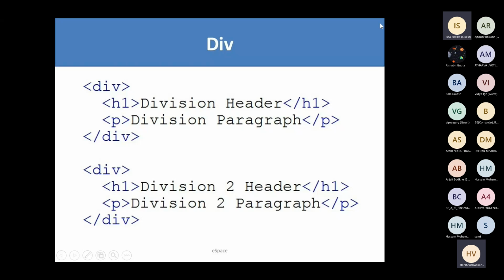Then I will say this is my whole body. Then I will create a division in which I have only this div tag. This division will have a blue background, and I will create a second division which will have this code. So this division has some different properties, and this division has some different properties. I divided my page into two different divisions, and those two divisions will have their own properties. This is the basic use of the division tag, which is used as a div, and it is an opening and closing tag both, so we need to close them as well.